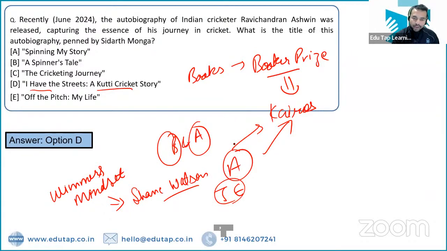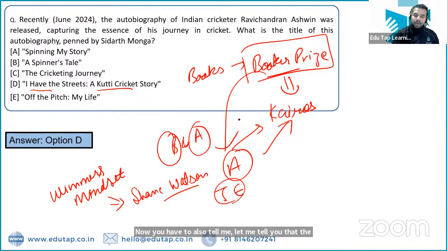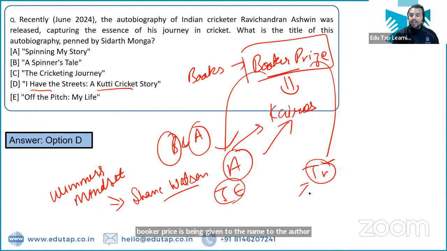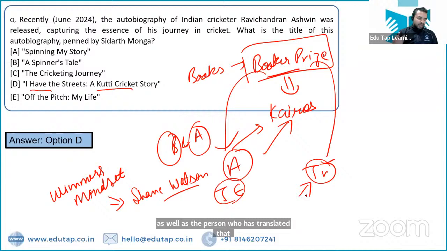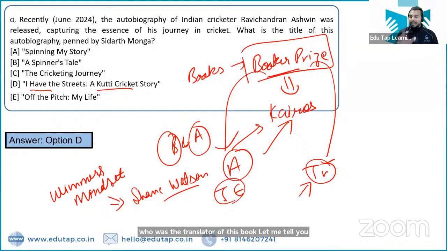Now let me tell you that the Booker Prize has been given to the author as well as the person who has translated that book. Who was the translator of this book? Let me tell you that this award has been given jointly to the translator as well as the author. So what is the name of the translator? The name of the translator is Michael Hoffman.